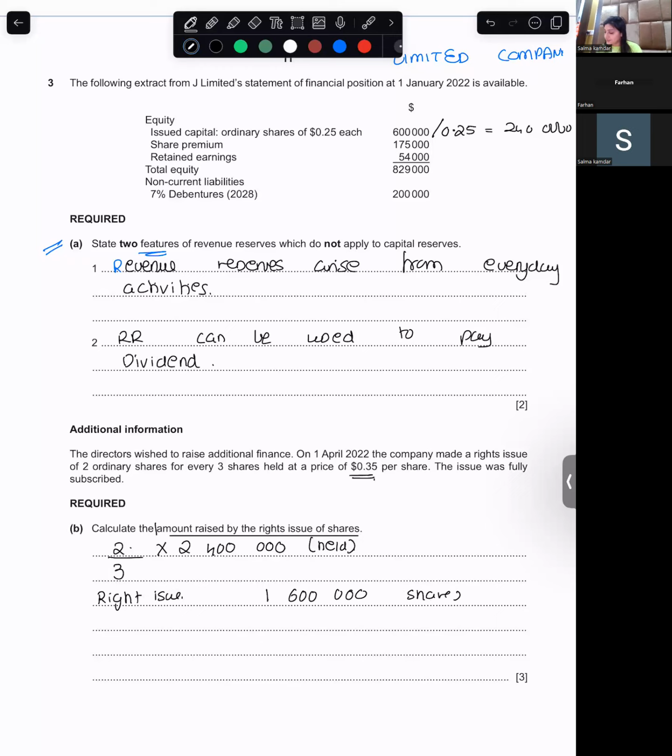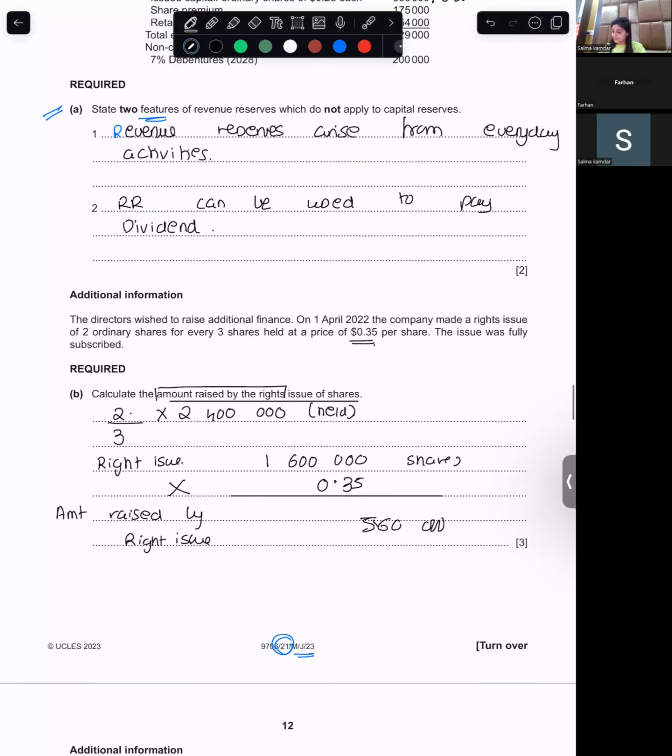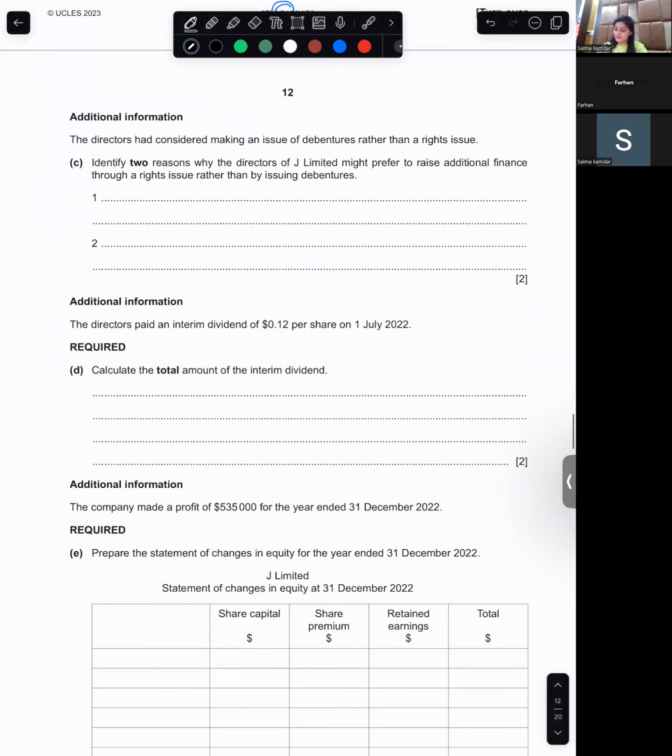They want the amount raised by the rights issue. The rights issue multiplied by how much? 0.35. So what is the amount raised by the rights issue? 560,000. Okay, fine. Correct? Okay, so we did it.